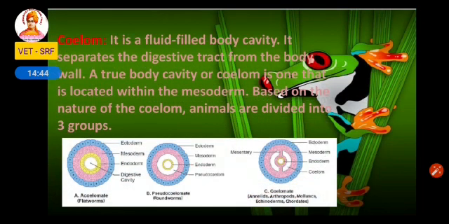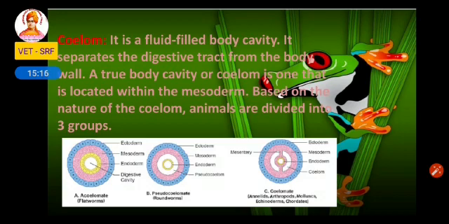The next one is coelom. Coelom is nothing but a fluid filled body cavity. So this coelom separates the digestive tract from the body wall. So based on this coelom, the animals are further divided into acoelomate, pseudocoelomate, coelomate. Acoelom, A means absent. The animals which do not possess coelom are called acoelomate.